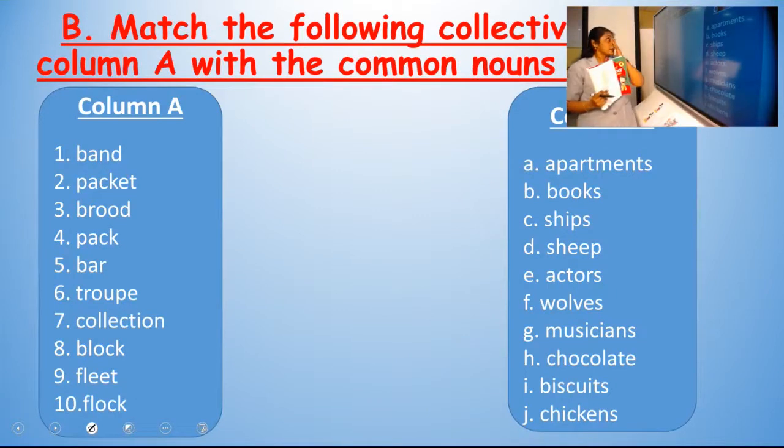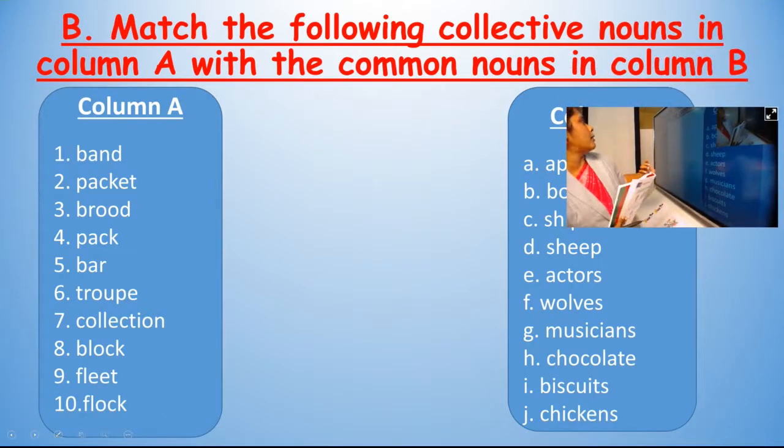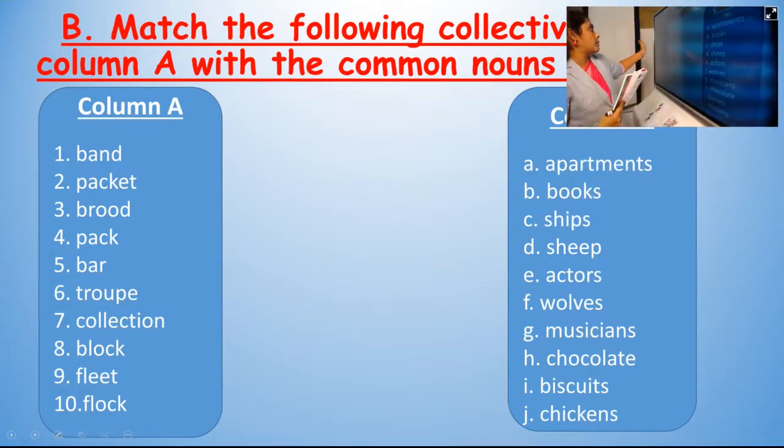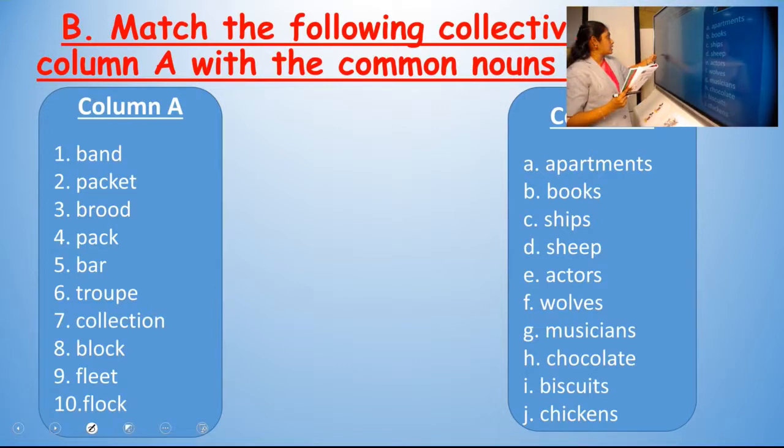Clear? So next exercise, exercise number B. Match the following collective nouns in column A with the common nouns in column B. So in column A the collective nouns are here, and in column B the common nouns are here. So you have to match it properly. That is the second exercise, page number 11. Once again, column A collective nouns and column B common nouns. So you have to match it.